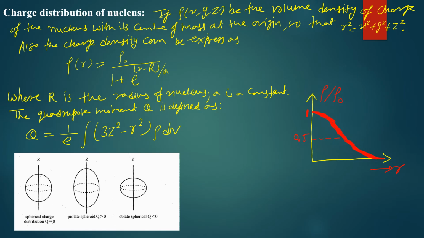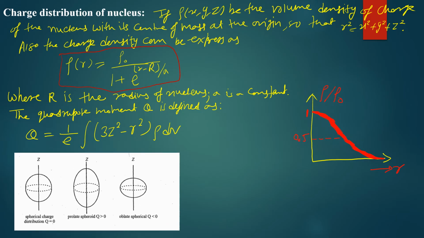This is the general formula. Here we do not discuss the derivation, but questions are generally asked on which formula represents the charge density of the nucleus. So we directly put the formula here, and you should remember it, as it is directly asked in various physics competitive exams.